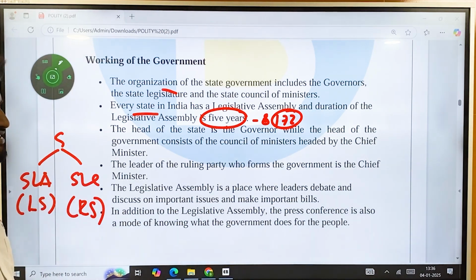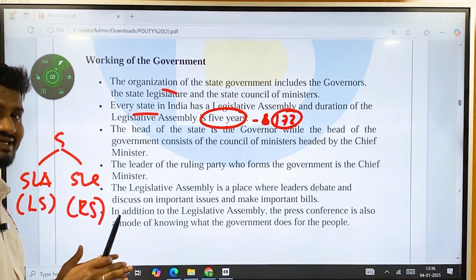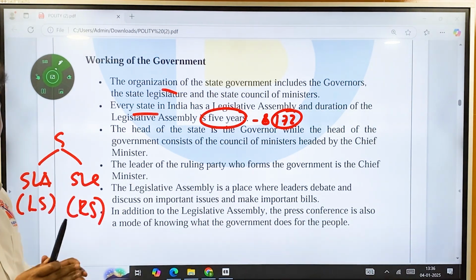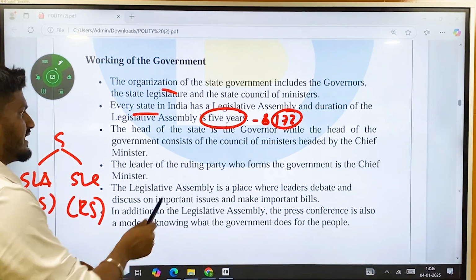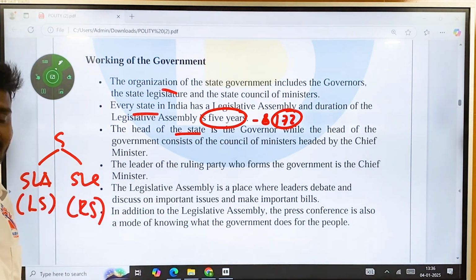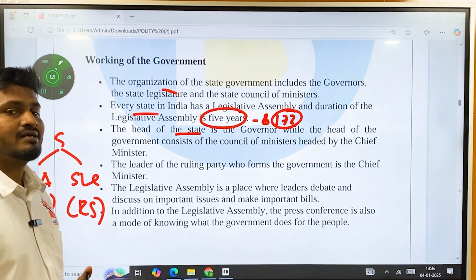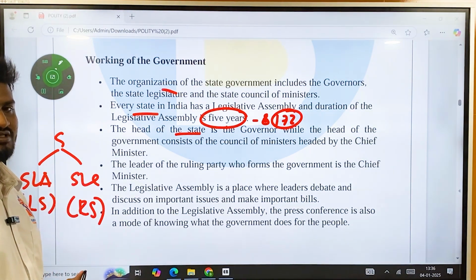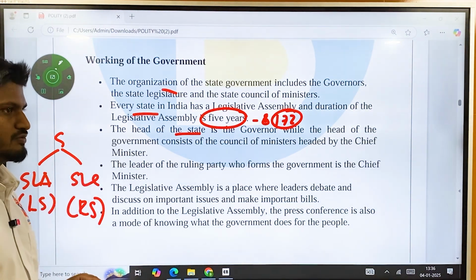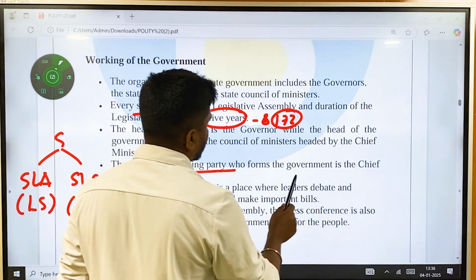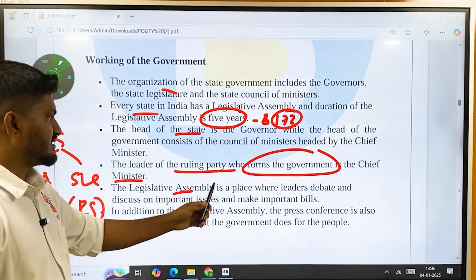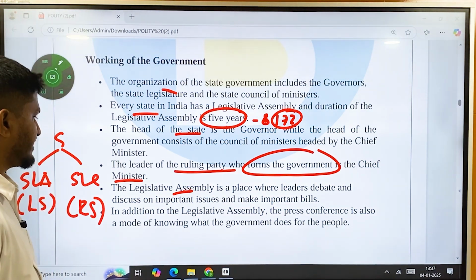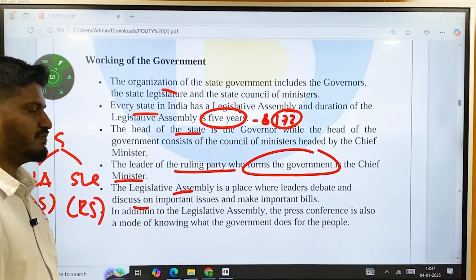The head of the state is the governor, and the head of the government is the chief minister, consisting of a council of ministers. There should be a distinction between head of the state and head of the government. At the union level the head of the state is the president, but the head of the government is the prime minister with his council of ministers. Similar thing is there in the state also. The leader of the ruling party who forms the government is the chief minister. The legislative assembly is a place where leaders debate and discuss important issues and make important bills.